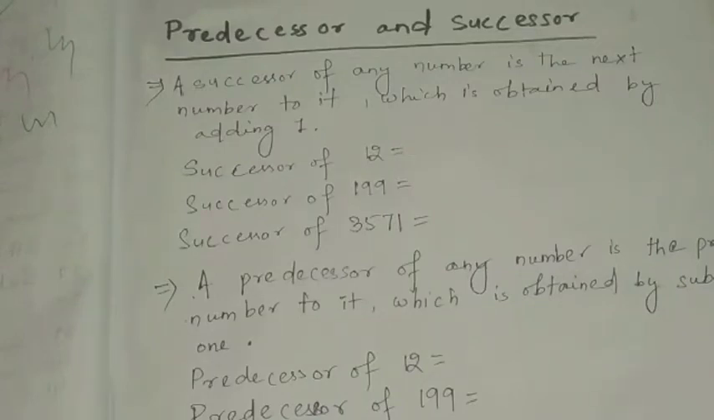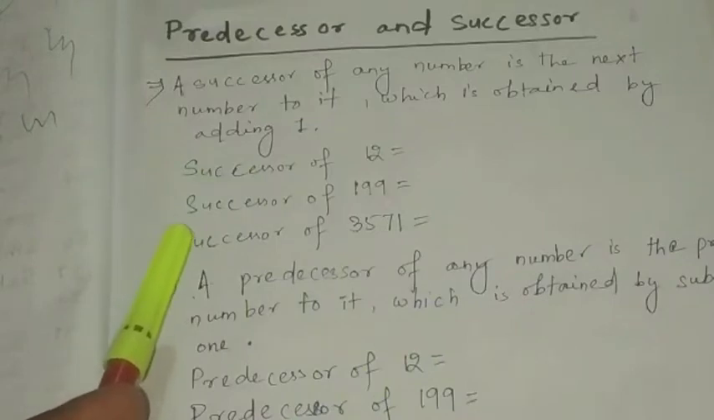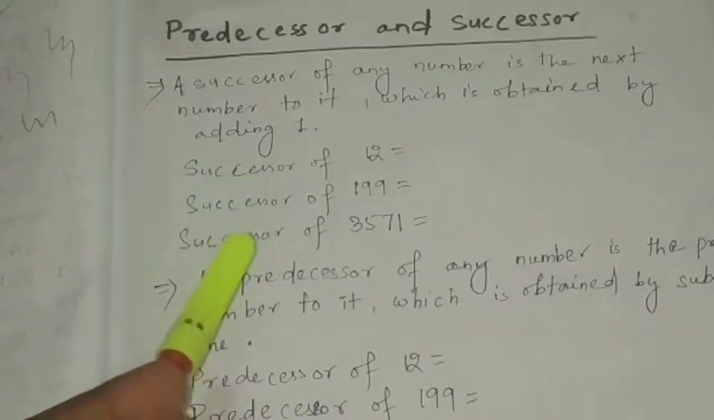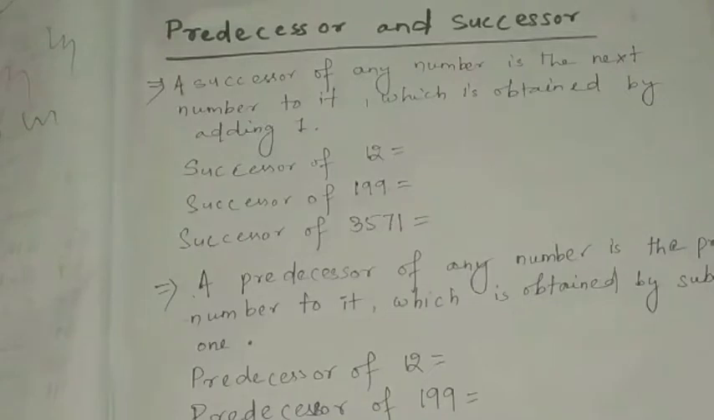A successor of any number is the next number to it, which is obtained by adding 1. How will you find the successor of any number? You have to add 1, and after that you get the successor. Like what you say, ପୂର୍ବ ସଂଖ୍ୟା, ପର ସଂଖ୍ୟା. Predecessor is ପୂର୍ବ ସଂଖ୍ୟା and successor is ପର ସଂଖ୍ୟା. Predecessor is the number coming before and successor is the number coming after.